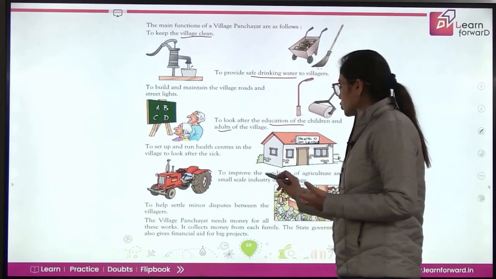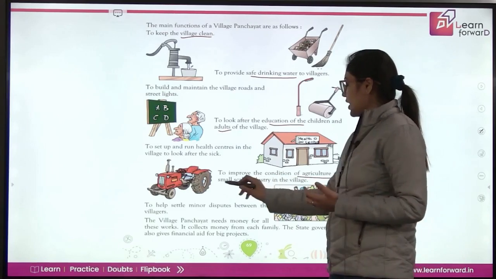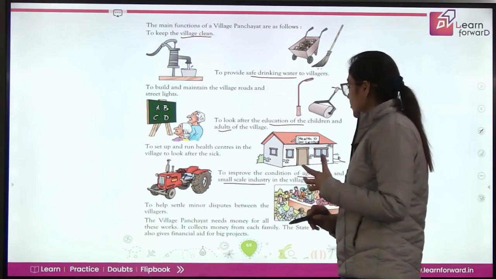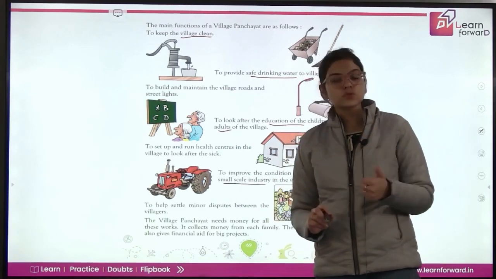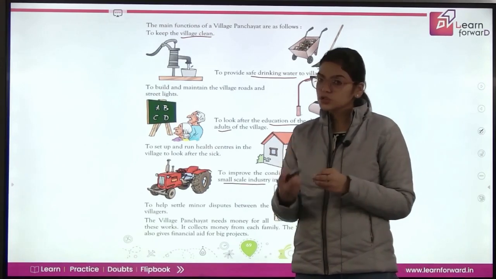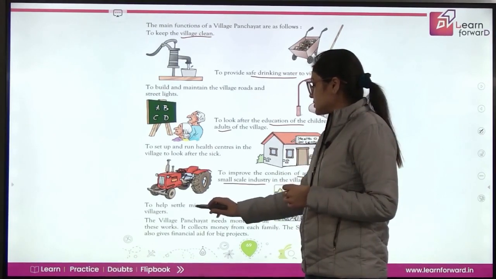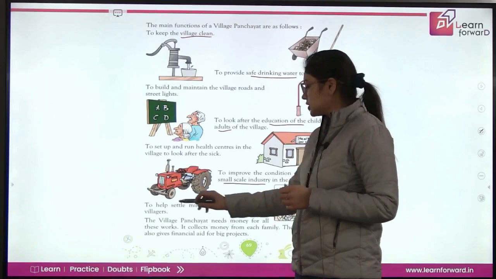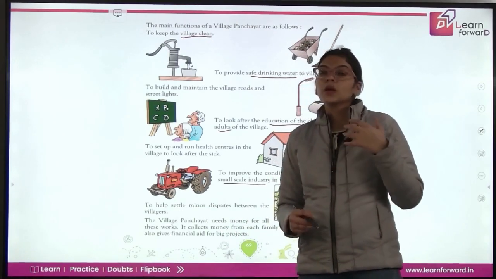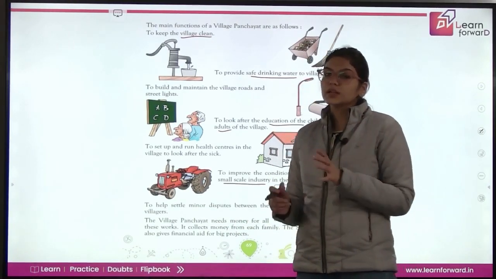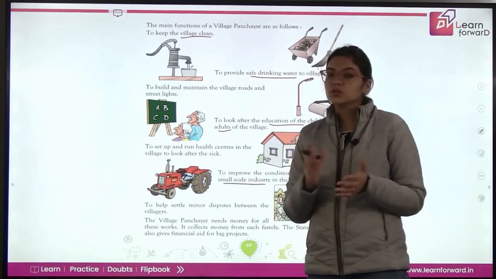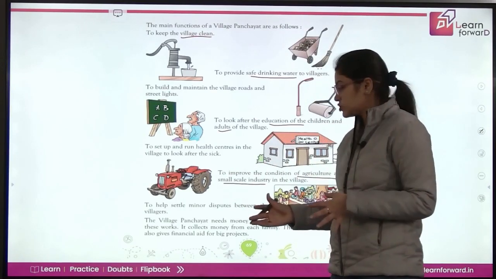To improve the condition of agricultural and small scale industry in the village. जो एग्रीकल्चर इंडस्ट्री है या फिर स्मॉल स्केल इंडस्ट्री है उनकी कंडीशंस को इम्प्रूव करना. To help settle minor disputes between the villages. There is a very common thing in the villages that there is a dispute between the people. So these disputes are settled by the village panchayat only.